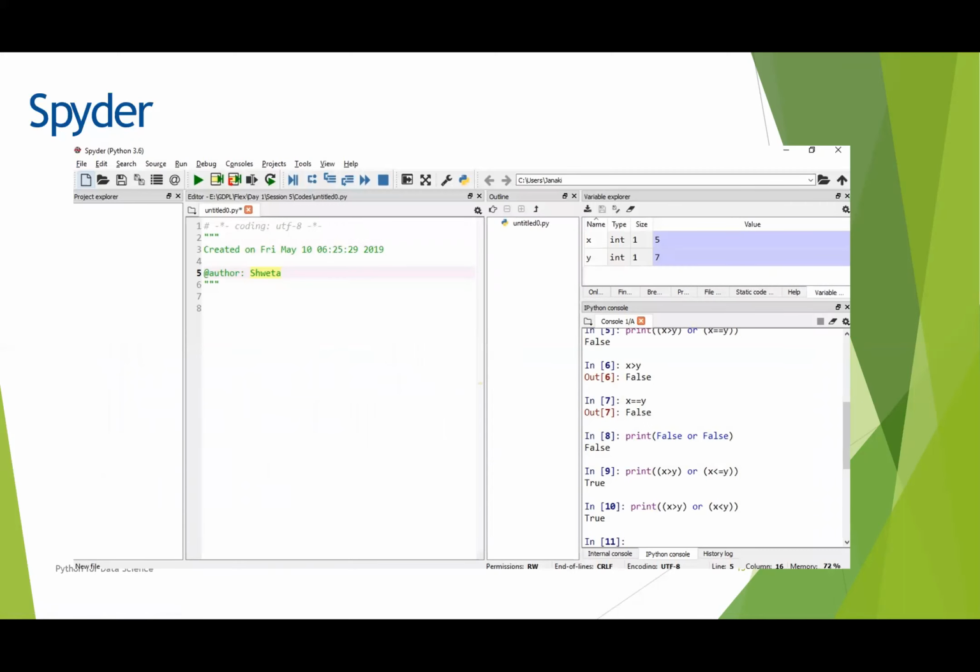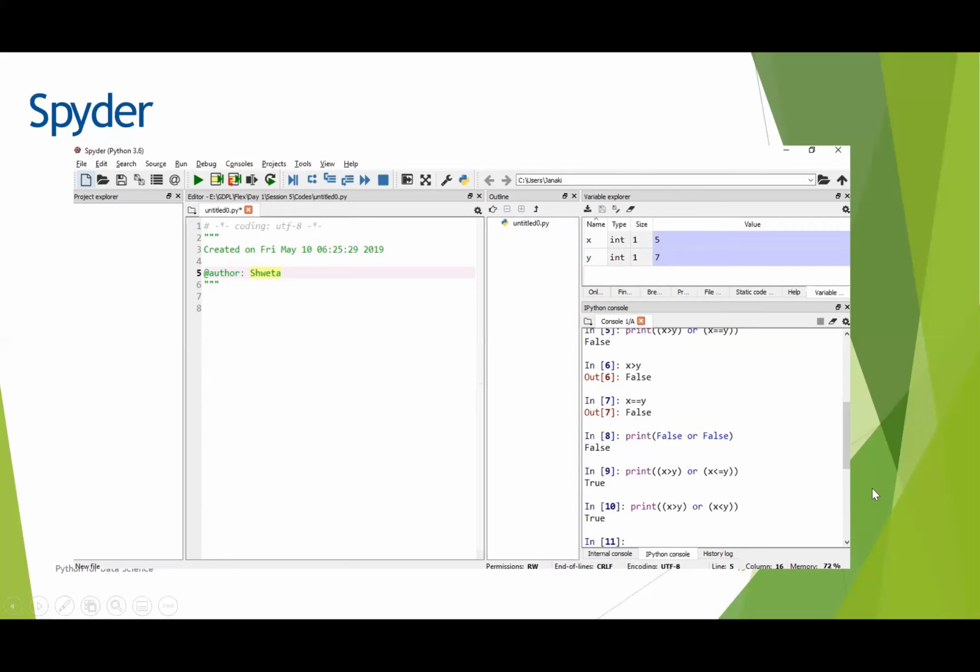And here comes the interface of Spyder, where we can see that it looks like this. You can see that the major window is divided into three parts. The major part is your scripting window, where we are going to write the code or the program, and this is your variable explorer. The variables we have given, and the values of the variables, will be displayed over here. And this is your console window, where we can see the output. This is the interface of Spyder.